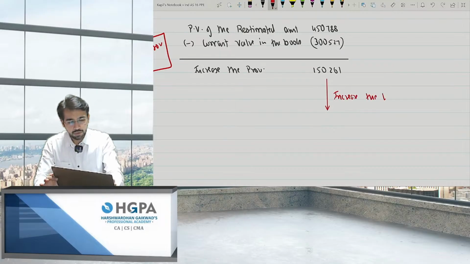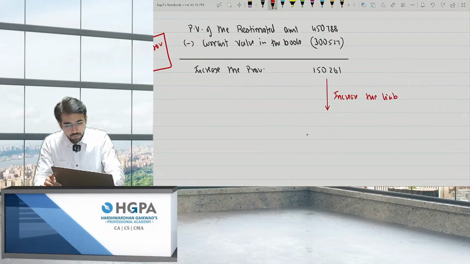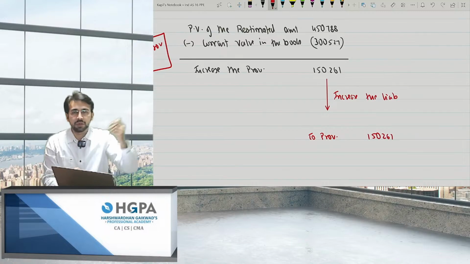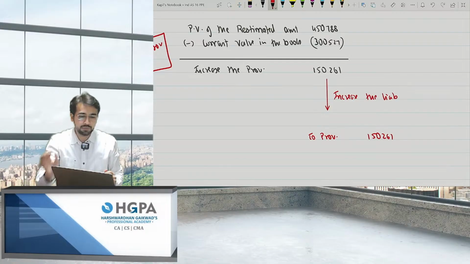Increase the liability. What is the journal entry? You will say provision should be created because any provision is a liability, right? You should increase the provision by 150,261. This was the last point I was talking about. I will tell you the amounts afterwards, right? So this is the amount, 150,261.